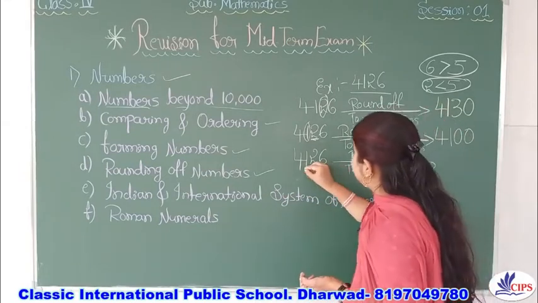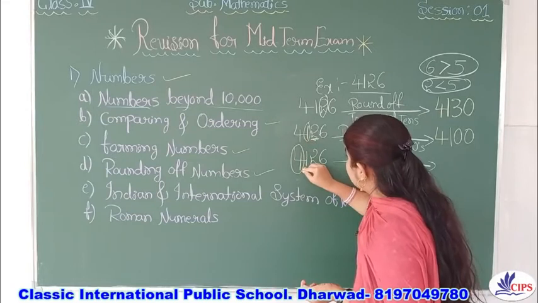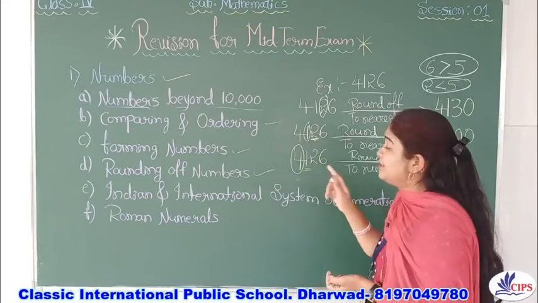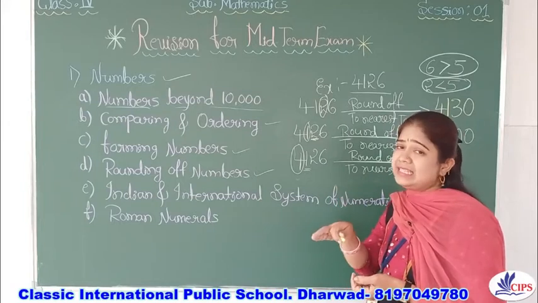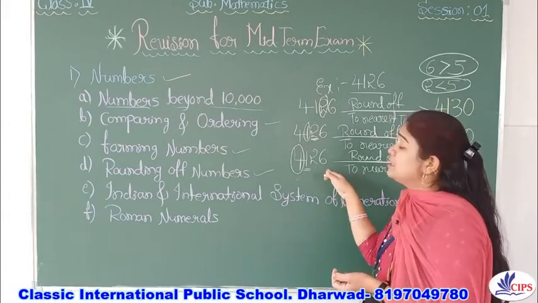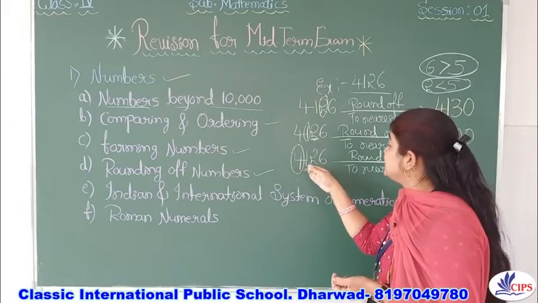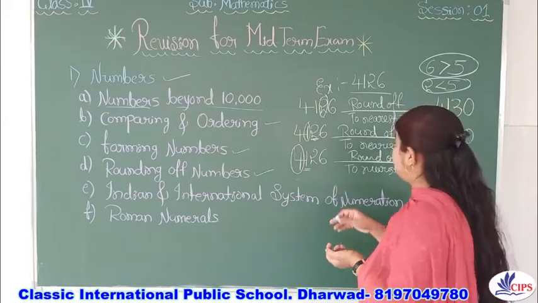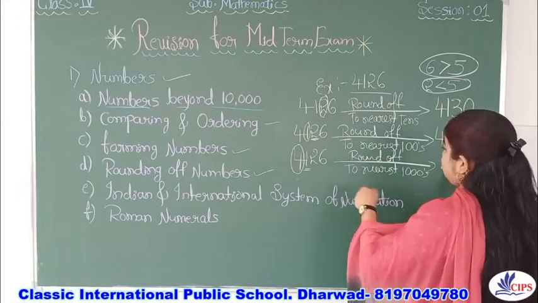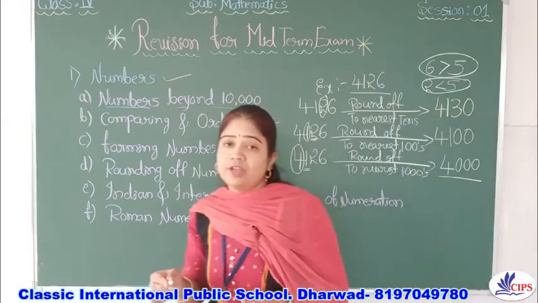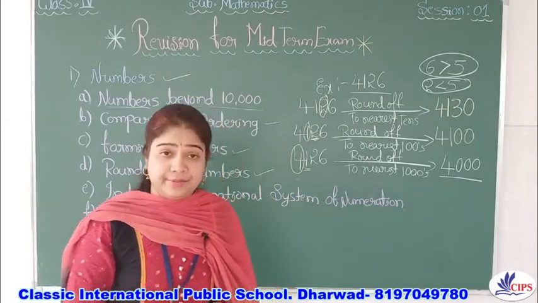We are rounding up to the 1000, but we should look at the 100. Here it is 1. 1 means it is less than 5, so no need to change this number, because it is less than 5. So what you have to do? Write as it is, 4000. This is how we are rounding up the numbers.